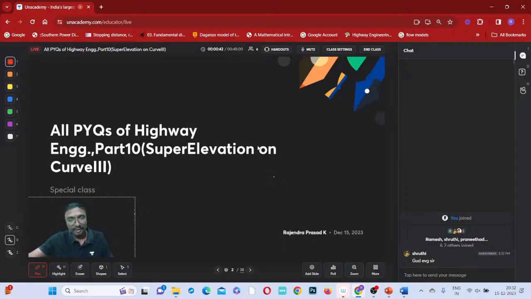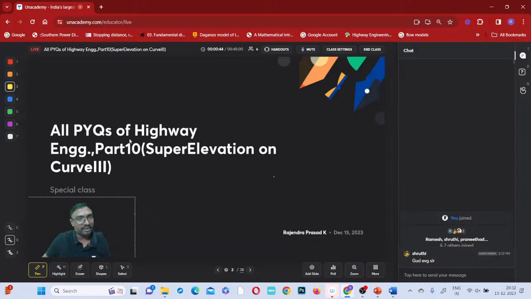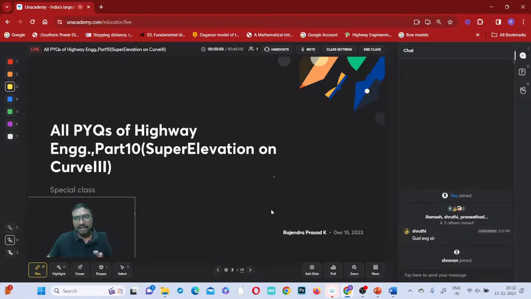Right. So, we'll be continuing our discussions. Today will be the last class on this super elevation. Next class will be on Tuesday, where you will be doing extra widening, curve resistance. One class on extra widening, one class on curve resistance, and one more class. 3 classes will be there on the remaining parts of this horizontal alignment. So these are all PYQs of highway engineering part 10, super elevation on curves part 3, that we will be doing.